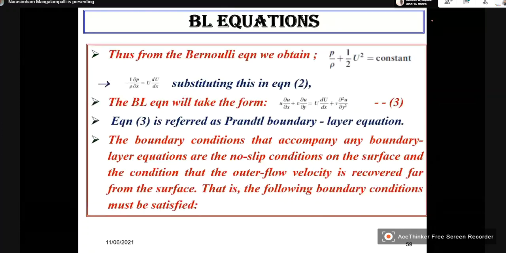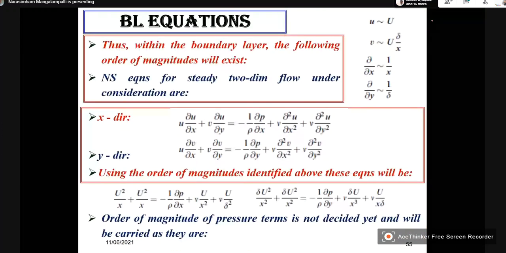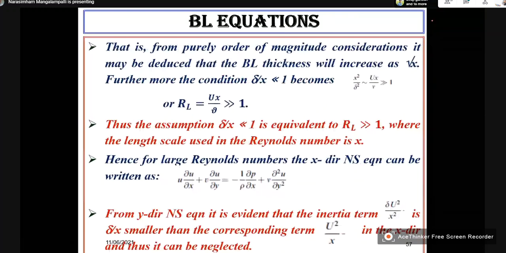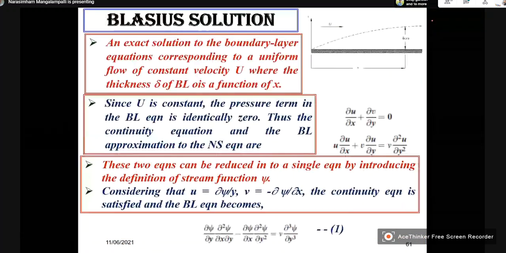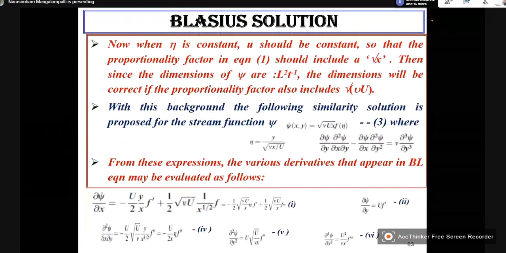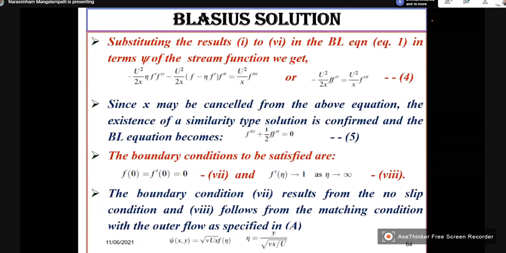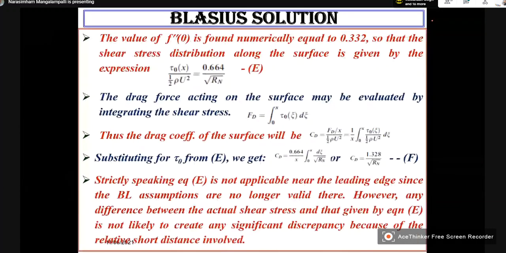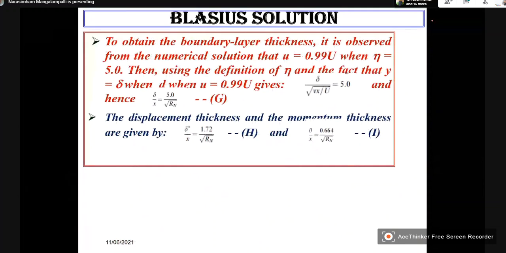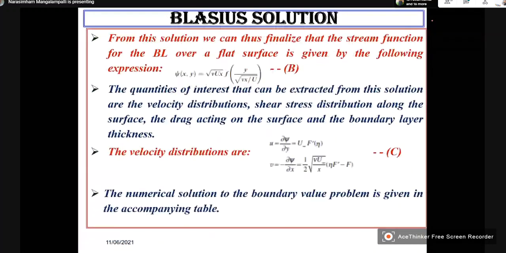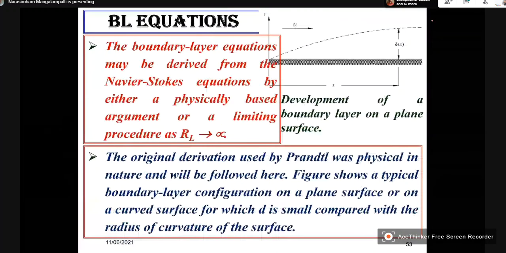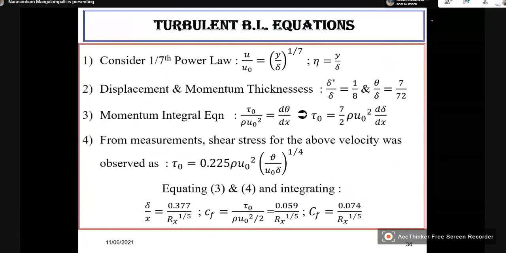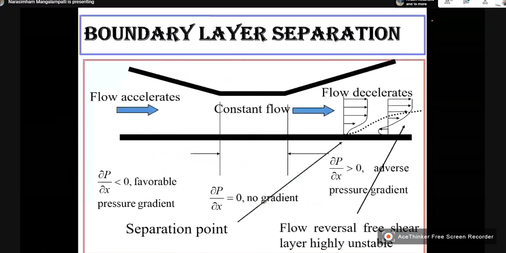No, not. Where I have written there? It's not here. Okay, doesn't matter.